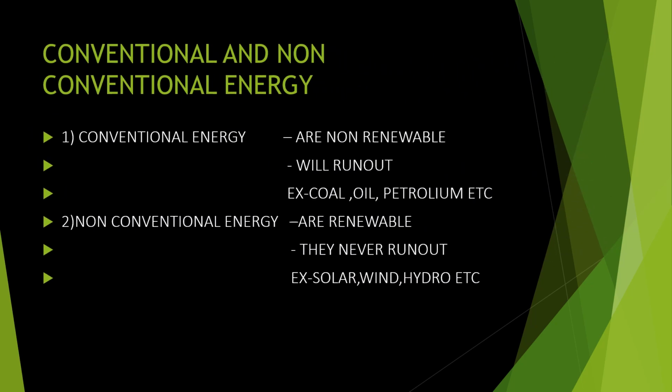Next is conventional and non-conventional energy. What is conventional energy? Conventional means non-renewable. Non-renewable means that it will run out, it will finish when we use it. That kind of energy is known as conventional energy. For example, coal, oil, petroleum, etc. All of these will run out. Next is non-conventional energy. Non-conventional means they never run out. They are always there for us. They are renewable. Examples are solar, wind, hydro, etc.